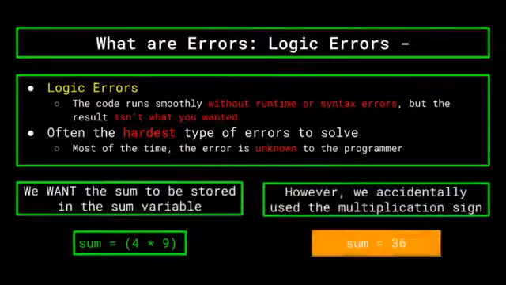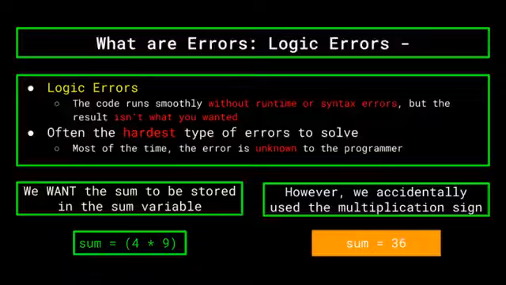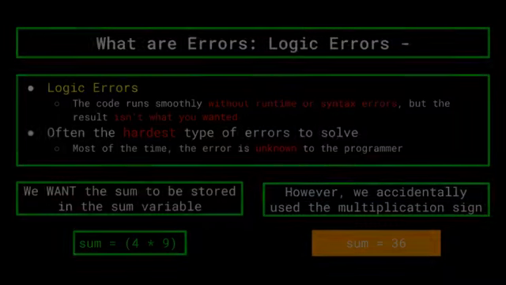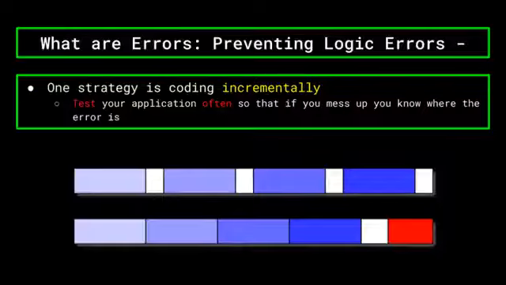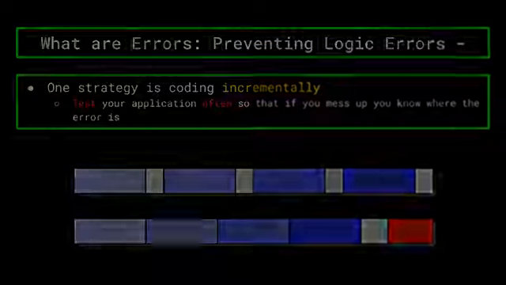Nothing went wrong with the code syntax or runtime wise. The code runs just fine, it just doesn't work as you had intended it to. These are often the hardest types of errors to debug, since most of the time you'll have no idea why the code isn't working, and certainly not any idea of how to fix it. This is why it's a good idea to test your code incrementally. Don't wait until you've been programming for an hour before testing your application, or else you'll run into a lot of logic errors. Logic errors can be extremely infuriating, and could cost you a lot of time, making them a huge pain. But if you know how to effectively debug your code, you'll be just fine.